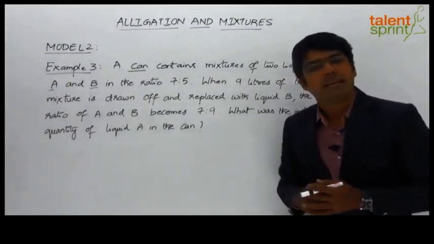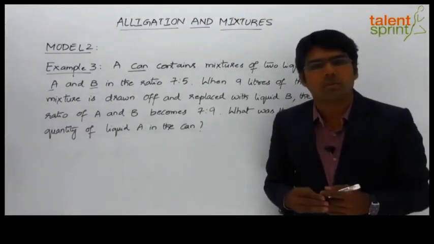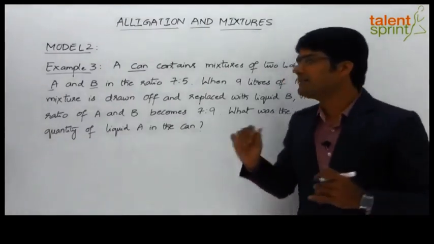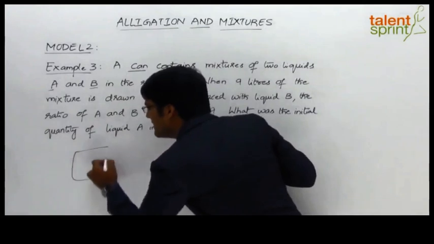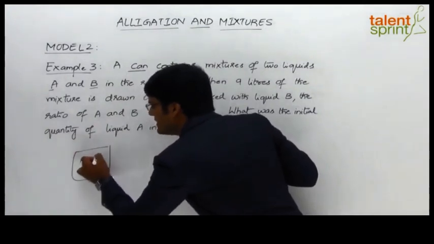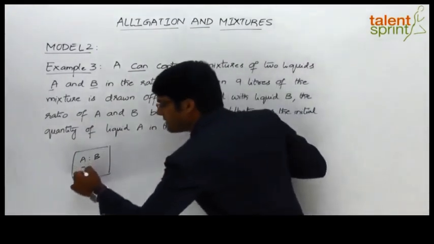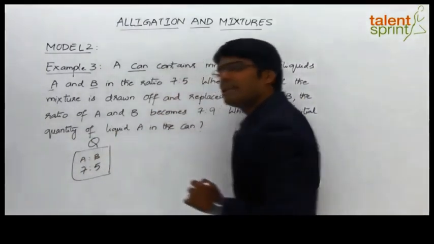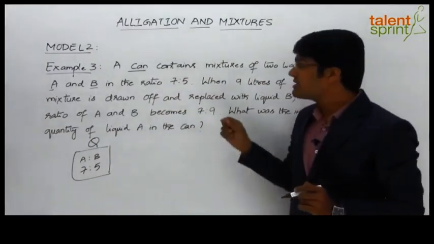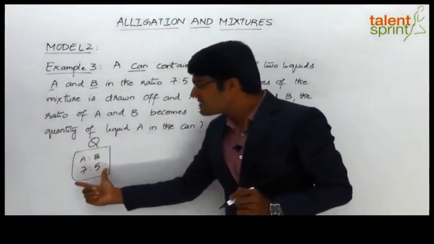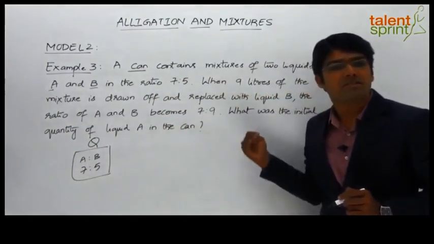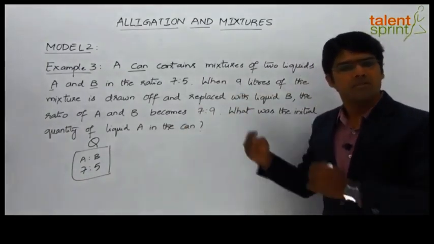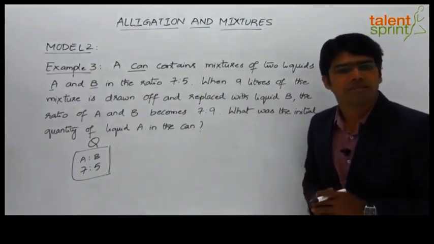Now this question here can also be solved using alligation rule. But to do that, we have to first understand the question in a different way. That is, we know that there is a can which has got A and B in the ratio of 7:5. Let us assume that the quantity of this can is Q liters. Now from the question we know that out of this Q liters of mixture, 9 liters of mixture is removed and 9 liters of liquid B is added back, pure liquid B, 100% of B is added back.